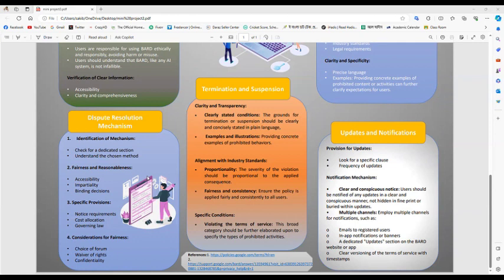Specific provisions: notice requirements, cost allocation, governing law, consideration for fairness, choice of forum, waiver of rights, confidentiality. This is the most important thing, that confidentiality is a very sensitive thing.